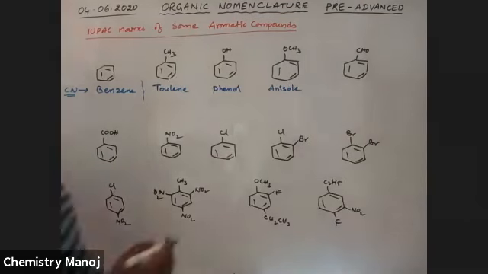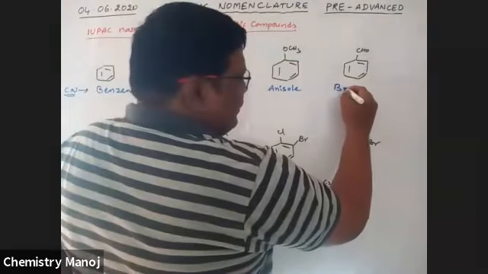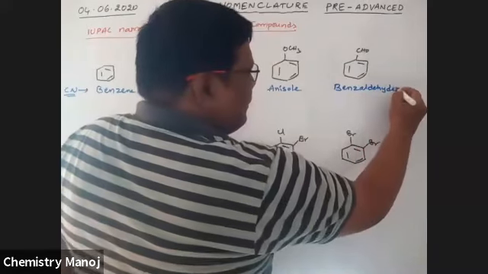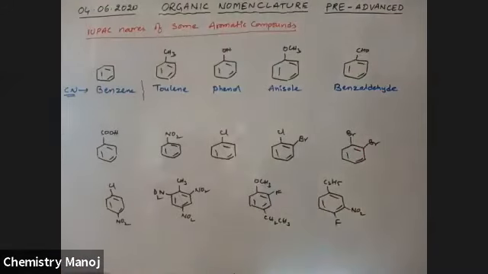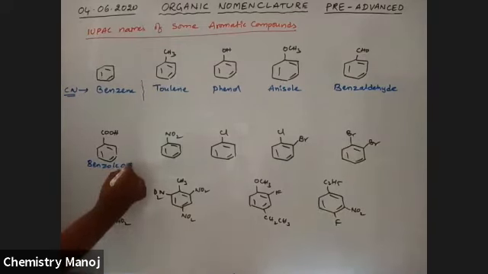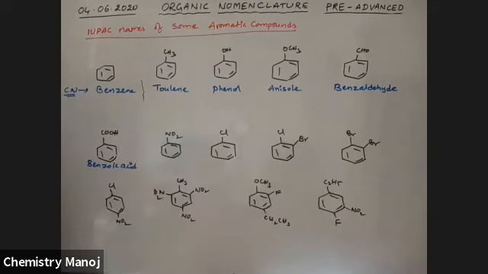Next, CHO is there, which is benzaldehyde. Benzaldehyde is the common name. Next, COOH attached, that is benzoic acid, the common name. My dear boys, all these blue letters are common names.